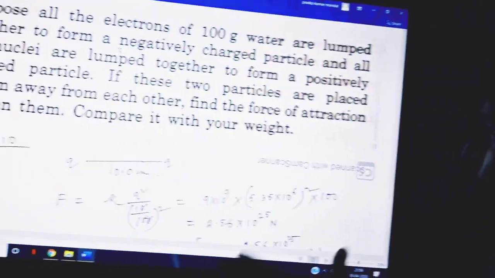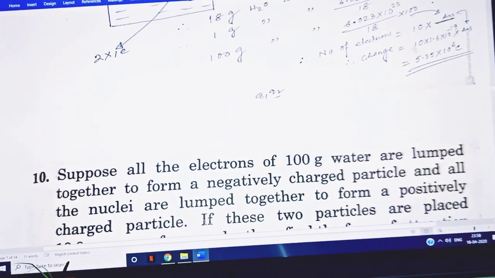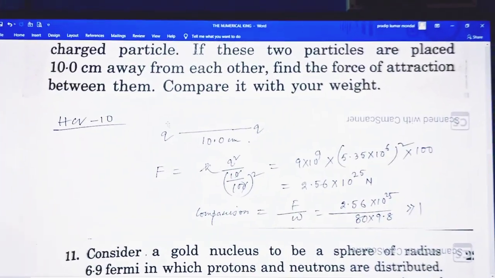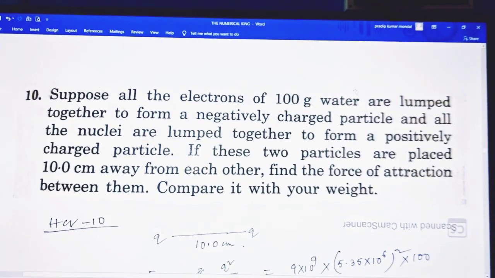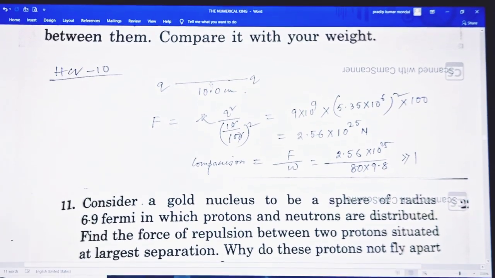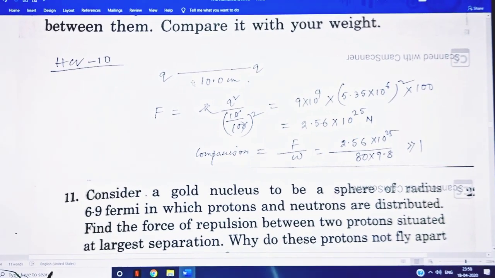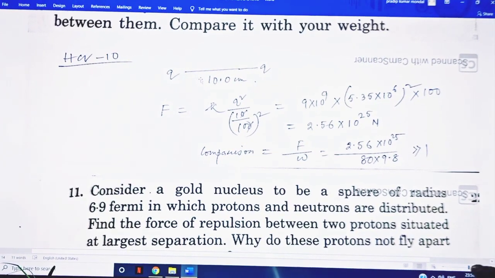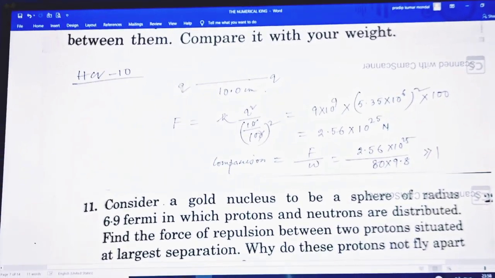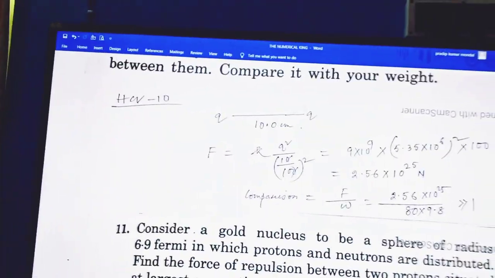So suppose all the electrons of 100 gram of water. 100 gram of water contains electrons with a charge value of 5.35 into 10 to the power 6 coulomb. This amount of charge is lumped together, because every molecule is electrically neutral.